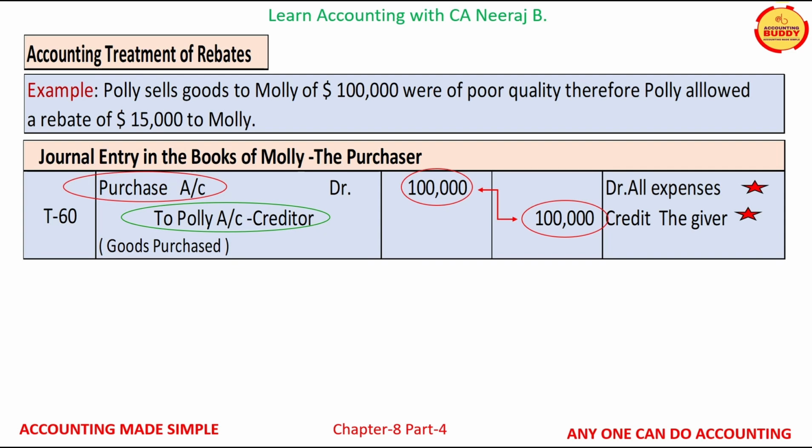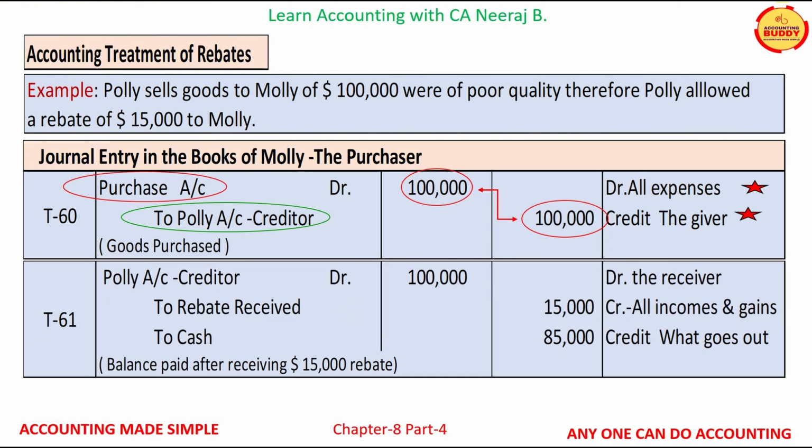Now, when Molly makes the payment to Polly after getting a rebate of $15,000, the below entry is passed. The three accounts which are getting affected are Polly's creditor account, rebate received account, and cash account. Polly's creditor account is a personal account. It will be debited under the rule debit the receiver for $100,000.